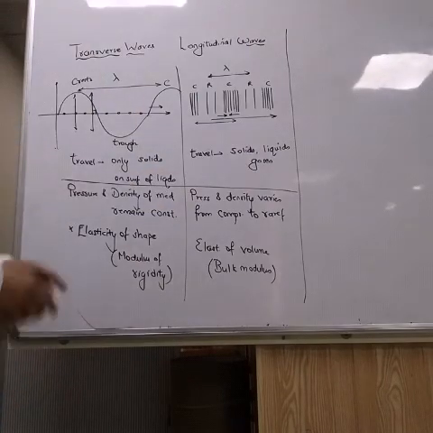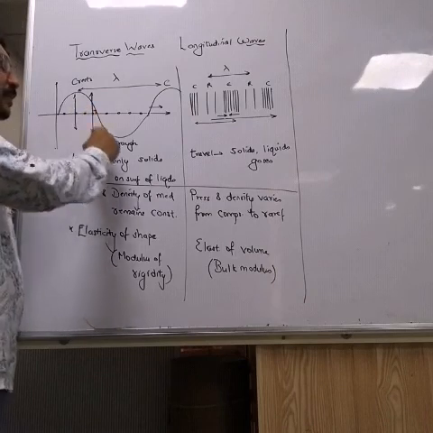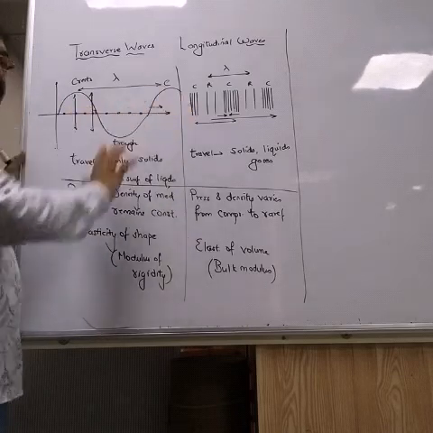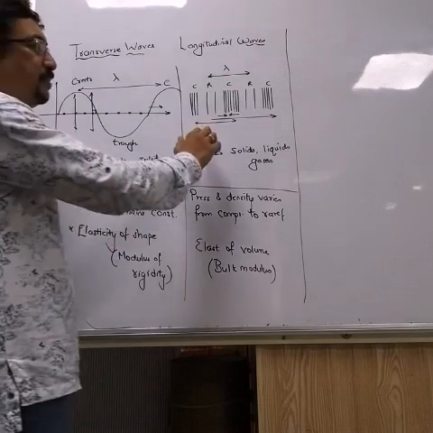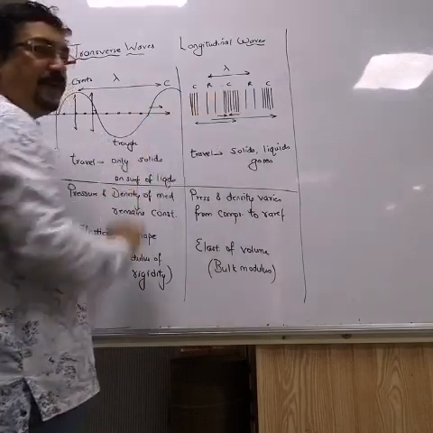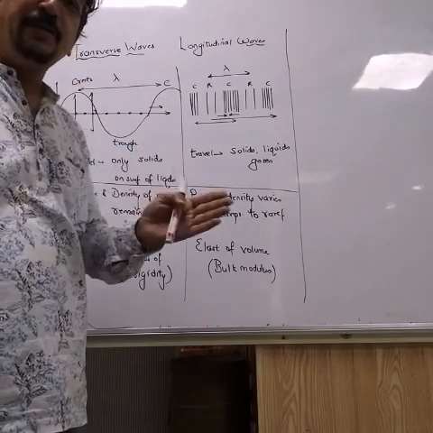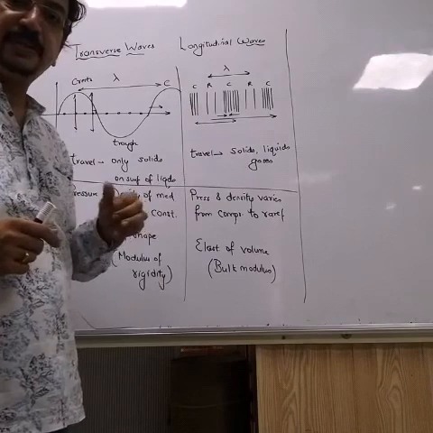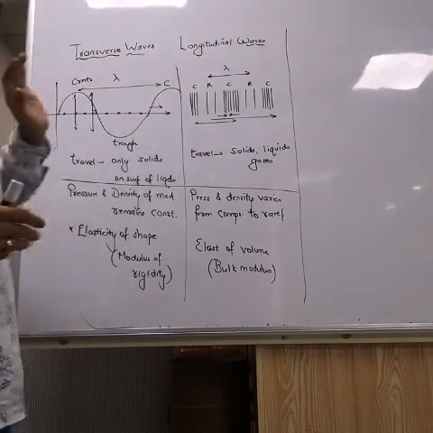Okay. Now, fifth point. When transverse waves travel through the medium, the pressure and density at every point of the medium remains constant. But when longitudinal waves travel through a medium, the pressure and density at every point will be different. Pressure and density will be maximum at compression where the particles come closer, and pressure and density will be minimum at rarefaction. So that is the difference we see in transverse and longitudinal waves.